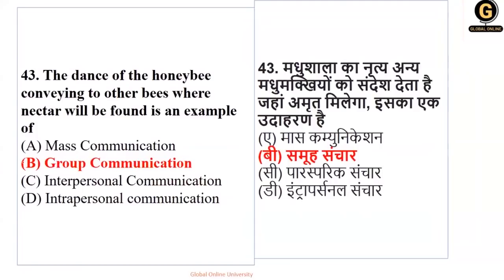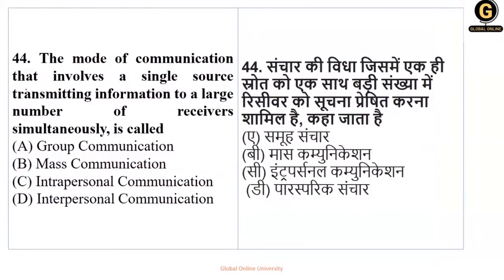This question is also a recent exam based question. तो थोड़ा इसको नोट करके रखो. You can get such examples और आपको communication के types find करने बोलेंगे. Next one. The mode of communication that involves a single source transmitting information to a large number of receivers. Single source है, okay, और large number of receivers है simultaneously. So again, it can be which type? Intra or interpersonal होगा नहीं. Okay, यहाँ पे देखो बहुत large number दिया है. So it will be definitely what? A mass communication. So here your right option is option number B, that is mass communication.